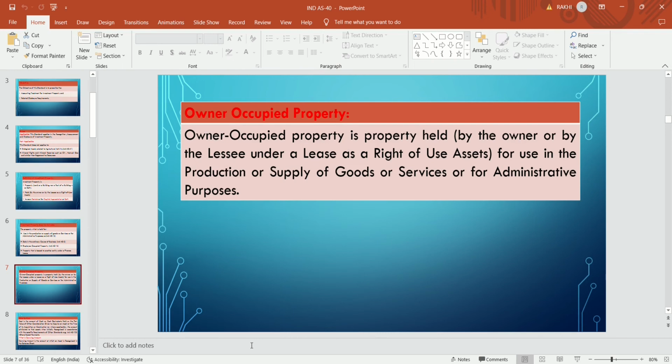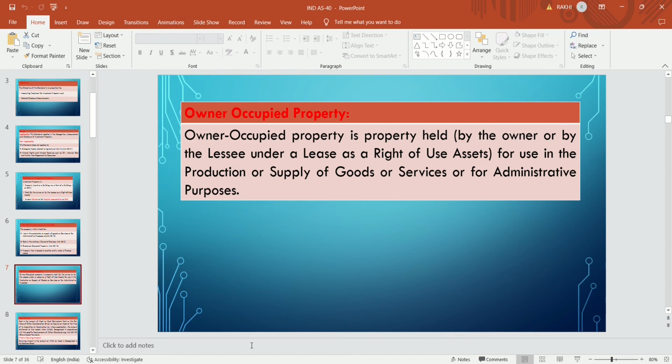Then what do you mean by owner occupied property? Owner occupied property is the property held by the owner, or by the lessee under a lease as a right of use asset, for use in the production or supply of goods or services or for administrative purpose.